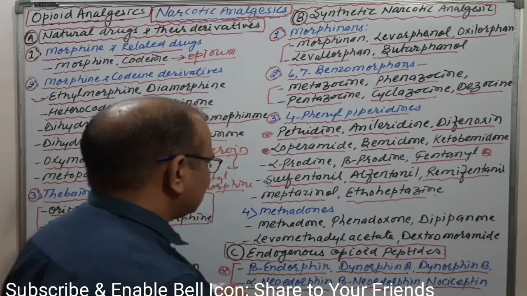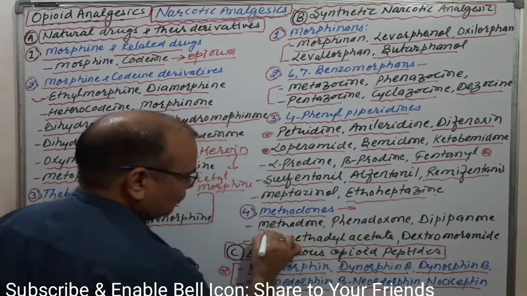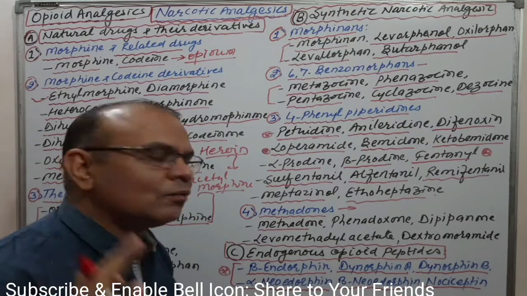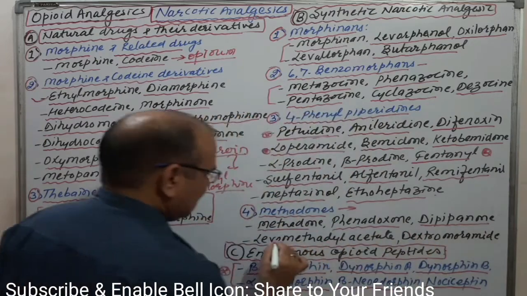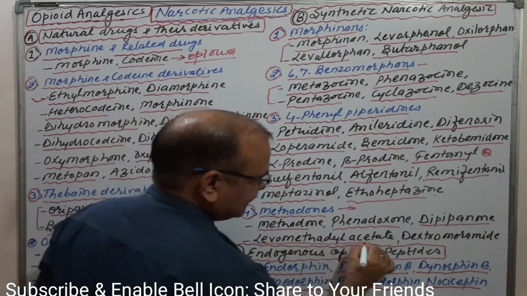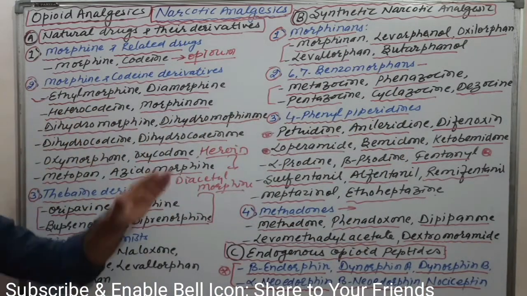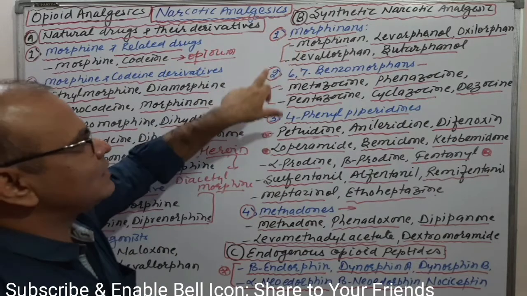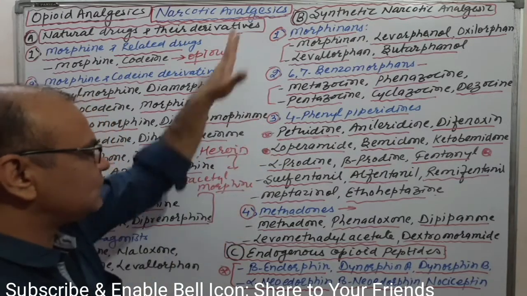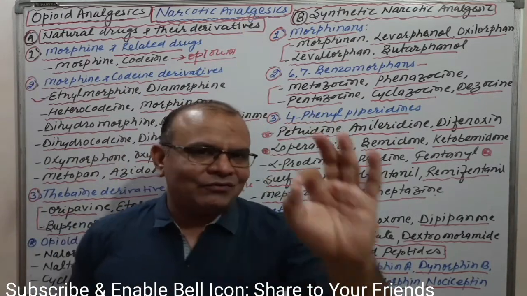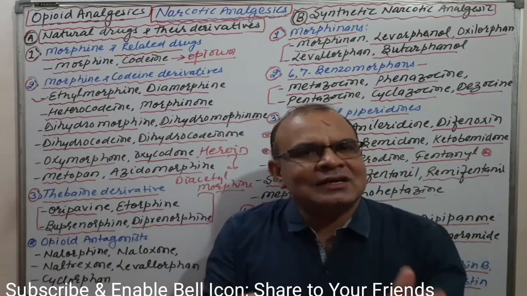Okay, next one, that is the methadones. Again, methadone is a very potent category. Methadone itself is more potent than morphine. Similarly, phenadoxone, dipipanone, levomethadyl acetate, and dextromoramide. Okay, these are basically the categories. That is four categories: morphine, 6,7-benzomorphines, 4-phenylpiperidine, and methadones. These four categories have a pharmacophore which is present in morphine, and these are totally synthetic.